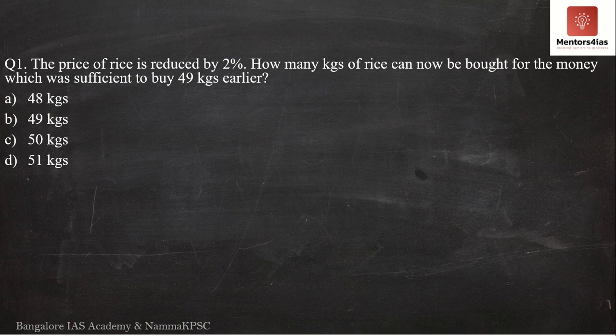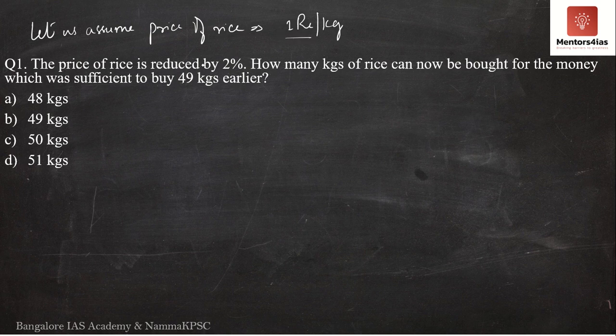For this question, let us assume the price of rice to be 1 rupee per kg. So 1 kg of rice will cost how much? Just 1 rupee.